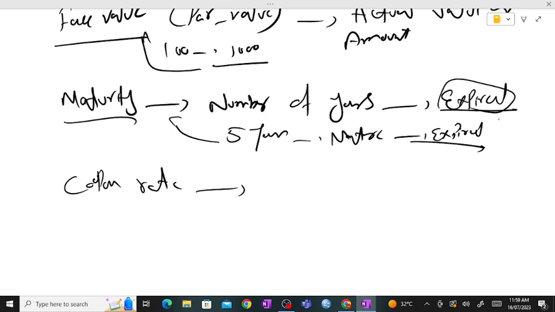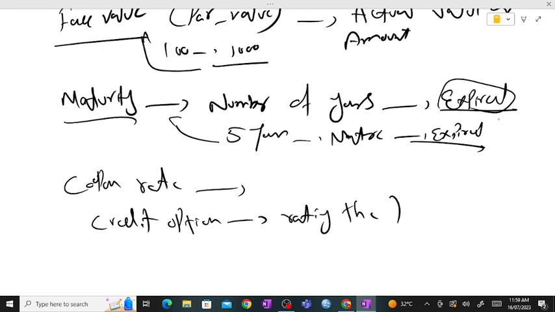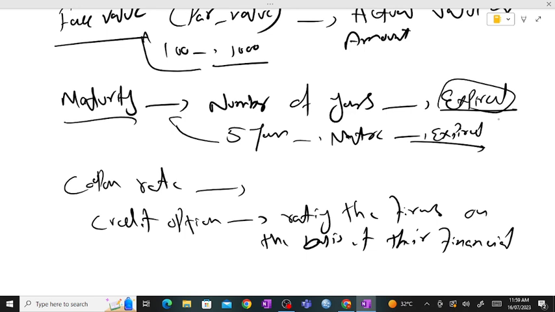Then we have credit options. Credit options are about rating firms on the basis of their financial health, to see whether they have the capability to pay back the loan or to pay back the amount on the bonds. So this is known as credit option.